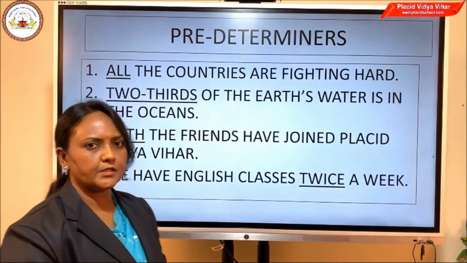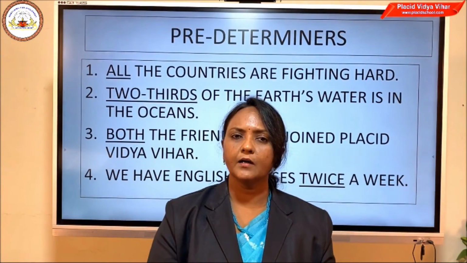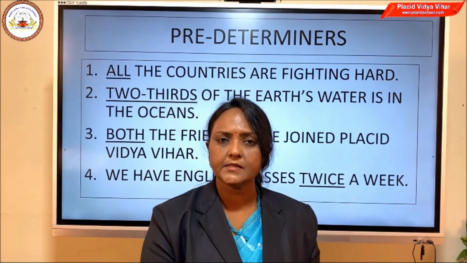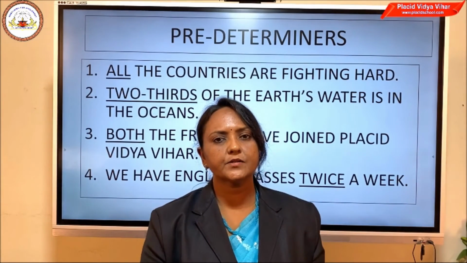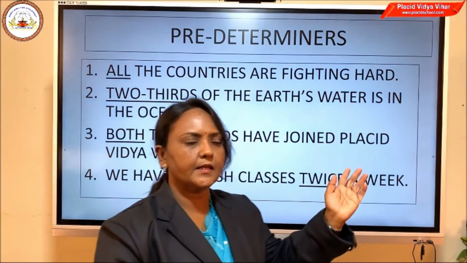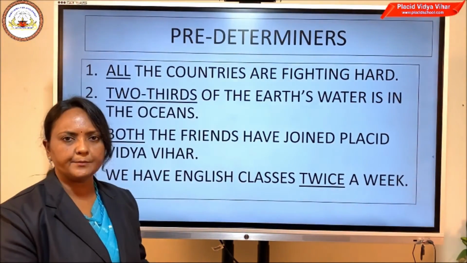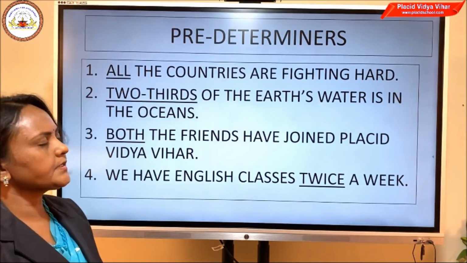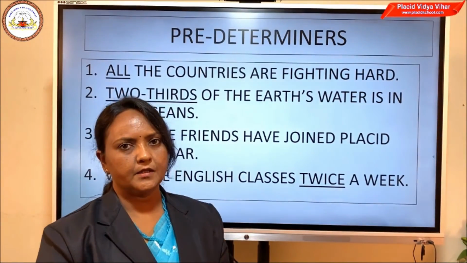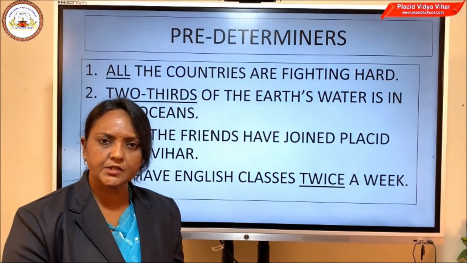Now see predeterminers. We already learned that predeterminers are words which are placed before the central or main determiners. Let us see the examples given here. The first example: all the countries are fighting hard. Here you can see the word all is a predeterminer.